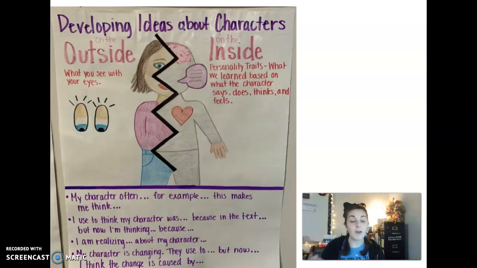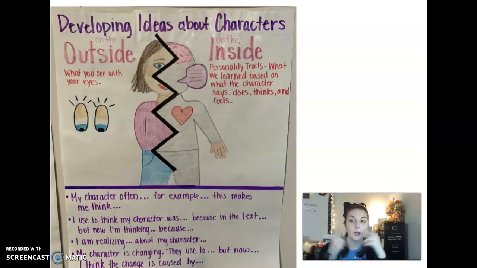Okay. Finally, and probably one of the most important sentence stems that I really want you guys to start using is, my character is changing. They used to be, but now I think this change is caused by. Okay, I want you guys to figure out what changed the character. What caused her or him to change? Okay, definitely focusing on, at the beginning they acted like this, at the end they were kind of acting like this. What in the middle happened to cause that change?